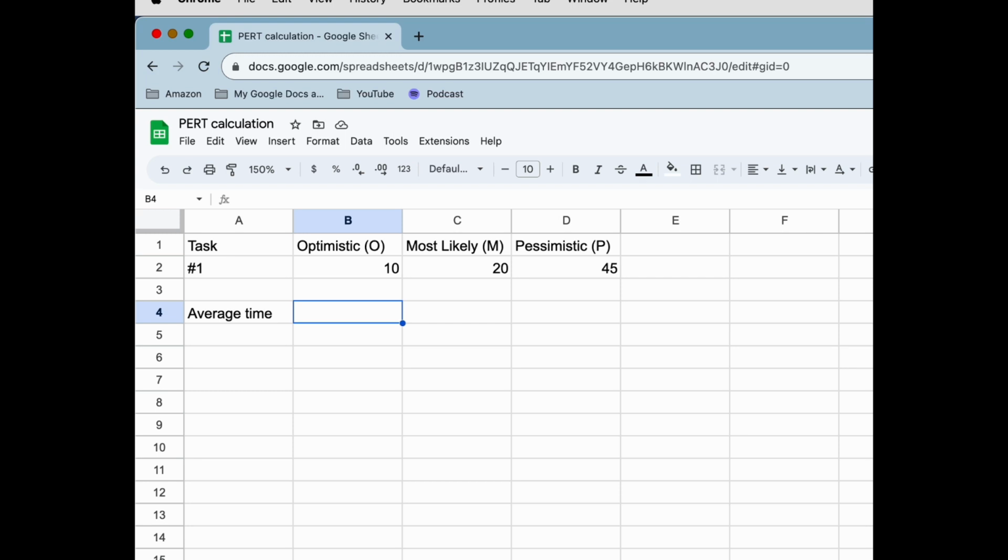Okay, so let's do that in a formula. We can do this in a spreadsheet. I'm doing this in Google Sheets. You can do it in Excel as well. We want to add up these 3. We'll put brackets around. So there's 1 of the optimistic, plus 4 times the most likely time that it's going to take me, plus once the pessimistic time, and then we've got brackets around all of that. Add and multiply those all out, and then divide it by 6. And you can, with a lot of confidence, predict that if I say that I'm going to go get a coffee, then on average, it's going to take me 22.5 minutes.